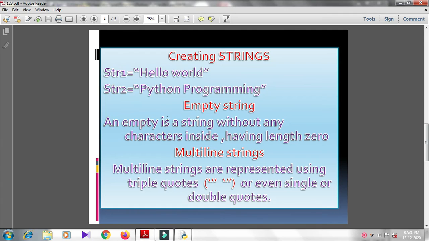Python does not support a character type. These are treated as strings of length 1.